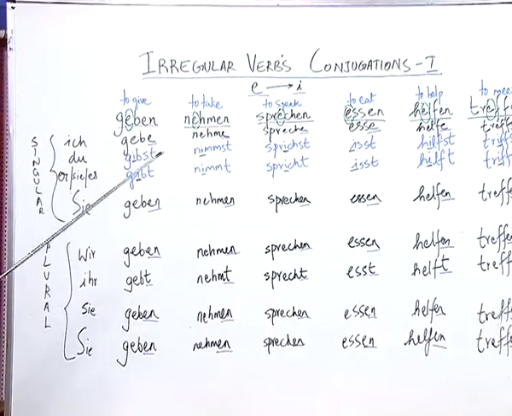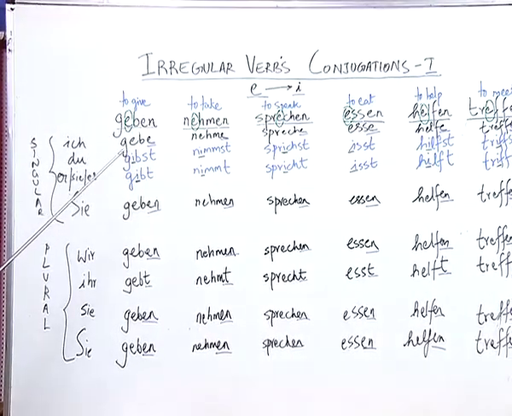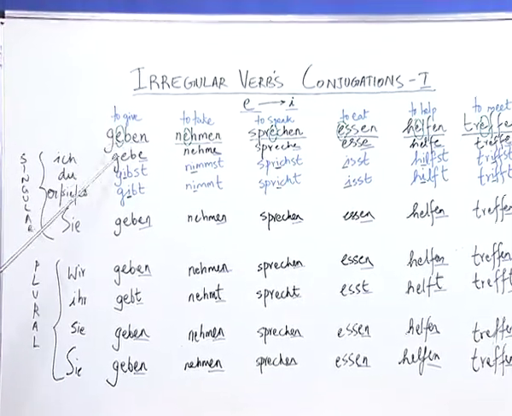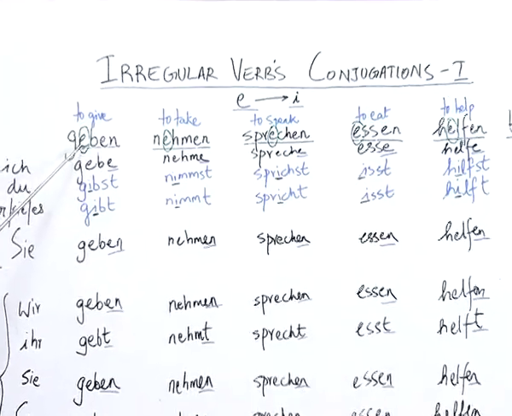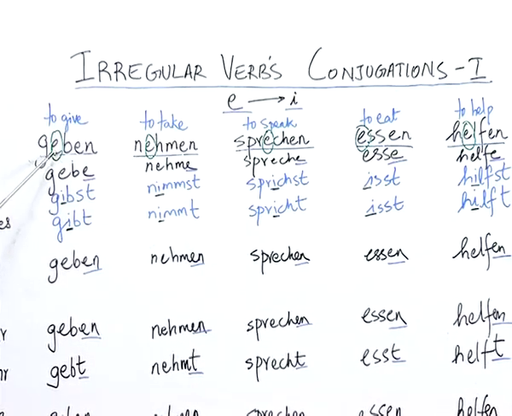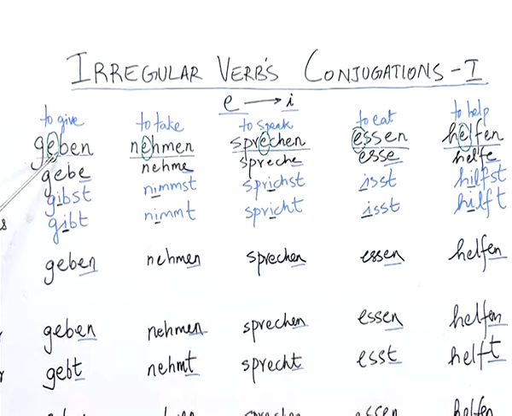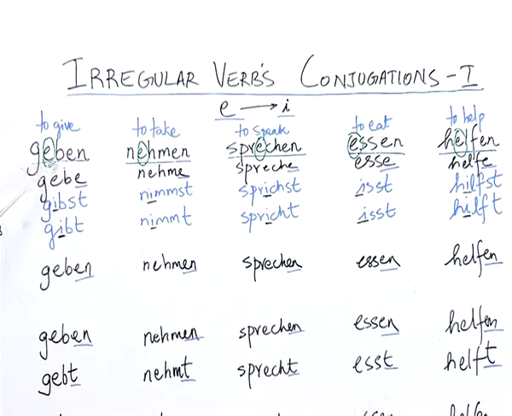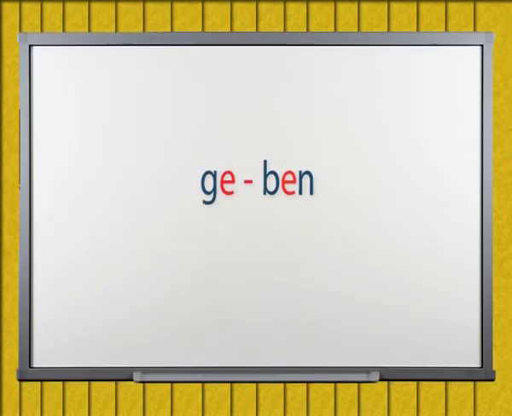Well, looking at the structure of these verbs, you can see that I have circled or highlighted the letter E in these verbs, and as you can see, the letter E, which is the vowel, is between two consonants. For example, the letter E is between the consonants G and B, which is ge and be.